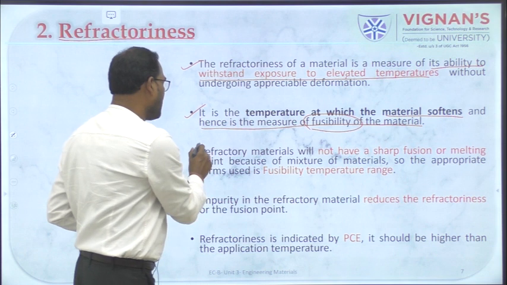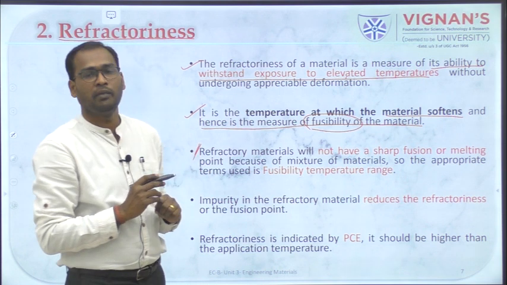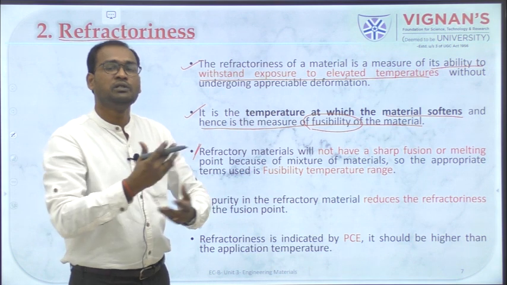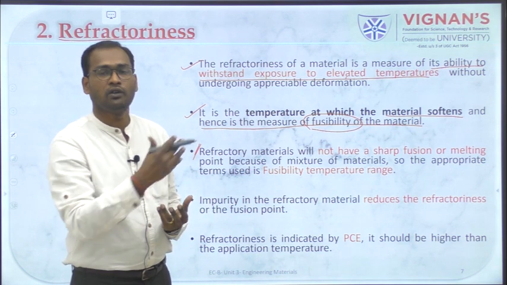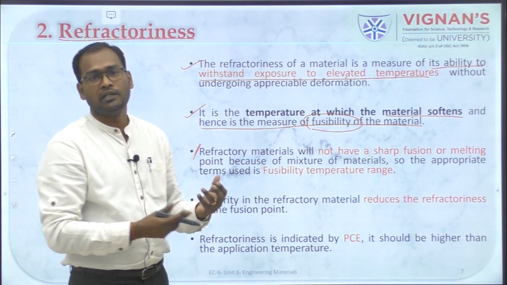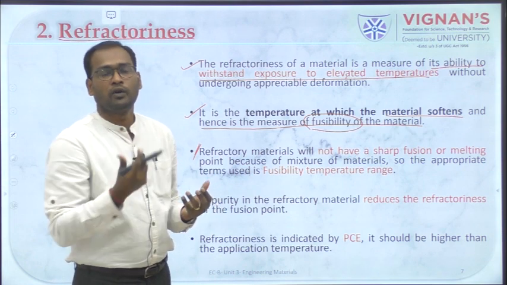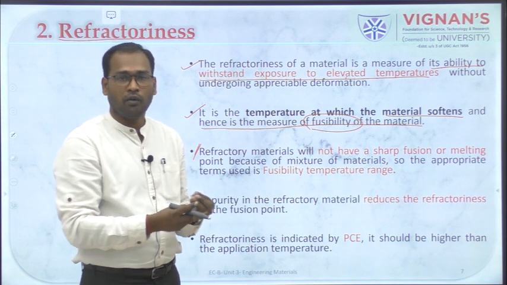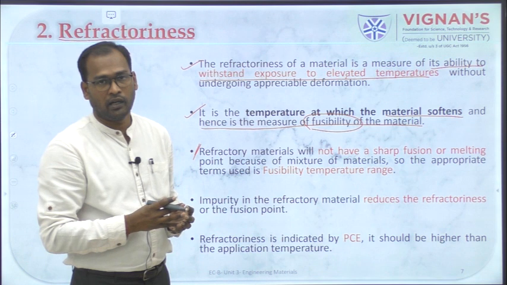Okay, so there is one thing with this fusibility. Refractory materials are mostly made by using different materials, which we saw in the earlier class, where silica is used, alumina is used, or chromate is used, manganese is used. We use different kinds of components to make a refractory material, right?